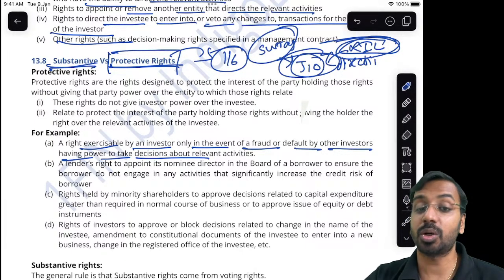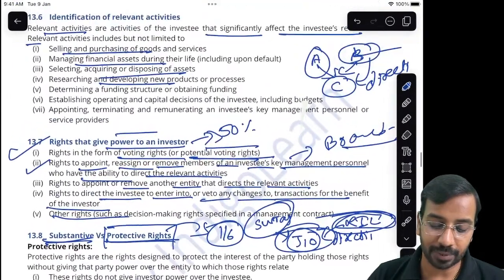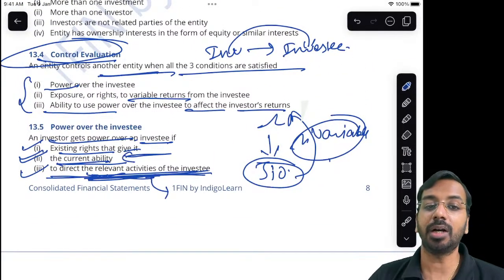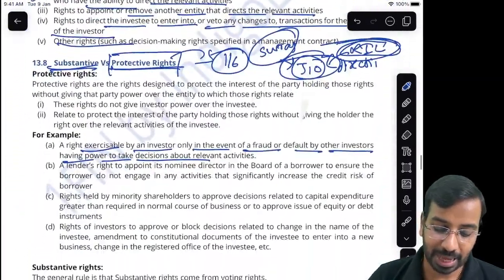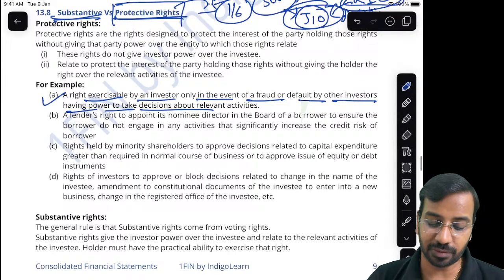Now that right is not a substantive right. Today I cannot exercise the right. I do not have the current ability to exercise the right. Then when will I have? I will have in the future when some event happens. So that is not a right which gives me power.